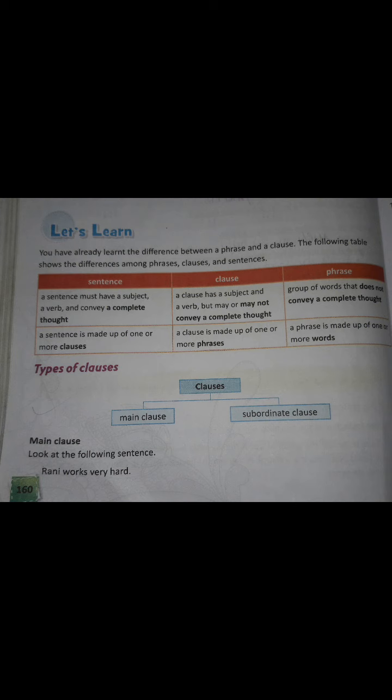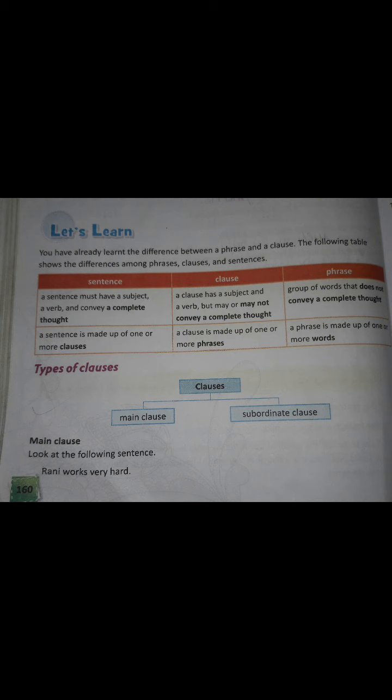So it is dependent on the main clause. If we say only so that she can perform well in the exams, we are not getting a complete meaning. Right? So clause 2 is fully dependent on clause 1 to get a complete meaning.